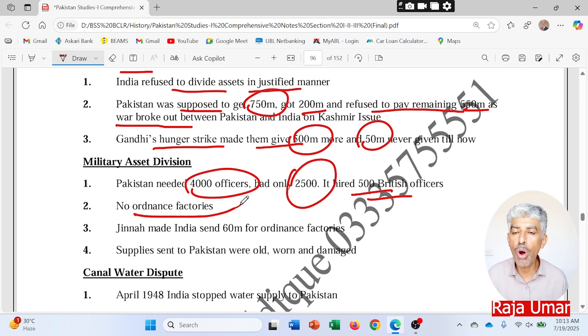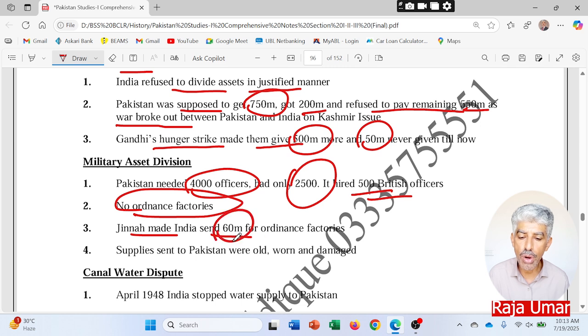There were no ordnance factories in Pakistan to make weapons for the Pakistan army. So Jinnah made India send 60 million rupees for ordnance factories. As you know, there were a couple of ordnance factories in those areas which were awarded to India, and they came under the control of India. So it was a must that one ordnance factory should be awarded to Pakistan as per the partition plan. They could not take the whole industry to Pakistan, but Pakistan was paid 60 million rupees in lieu of that ordnance factory, which could not be given to Pakistan at that time.